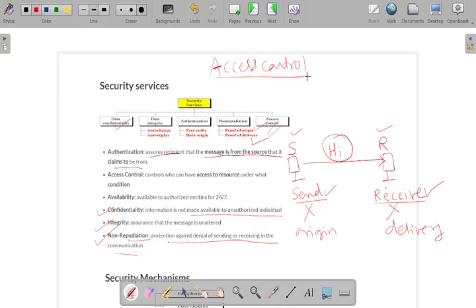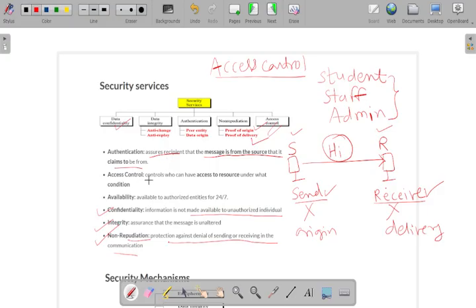After authentication, the person will get access to the account. There are multiple entities, like student, staff, and admin, and based on their credentials, they will get access to a particular account. That is called access control.